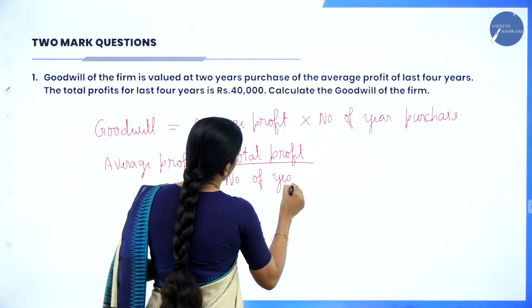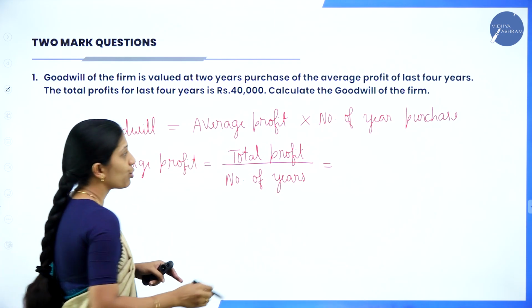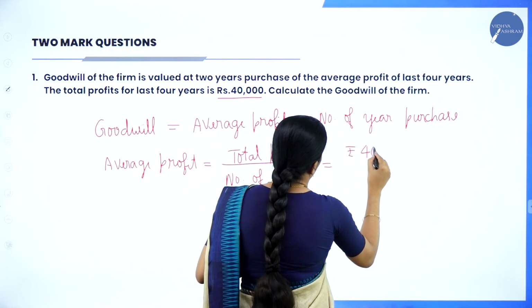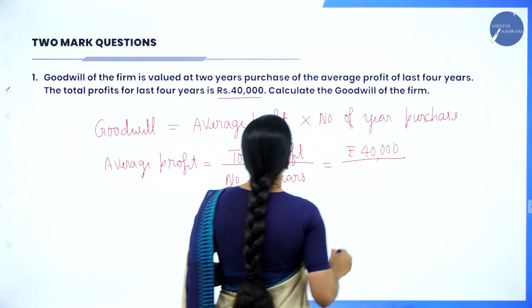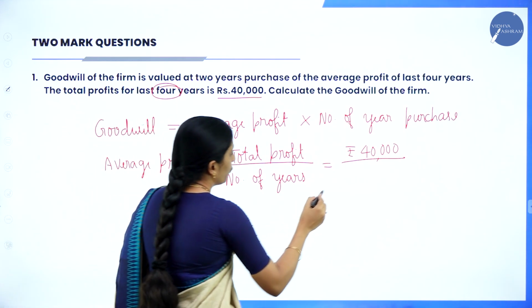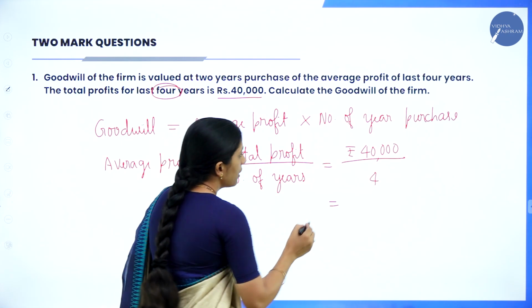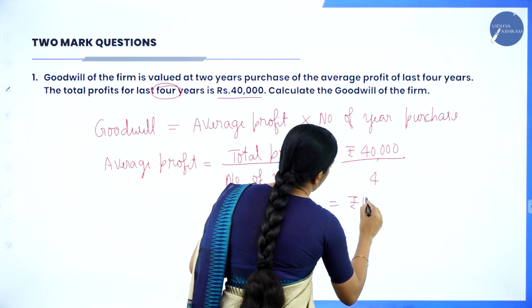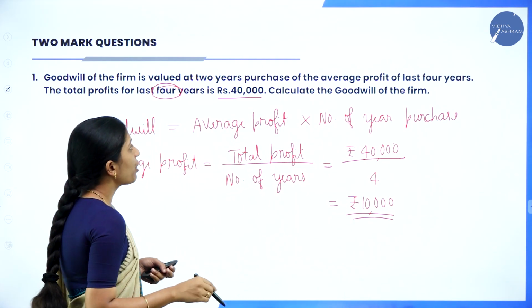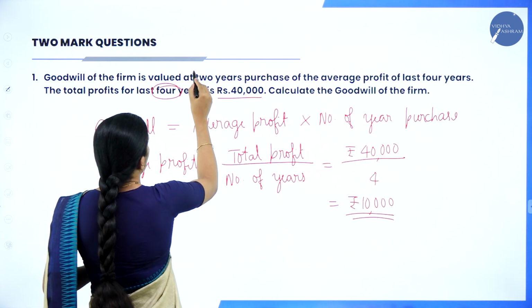Now, how much is the total profit? They have given total profit of the past 4 years, 40,000. So total profit is 40,000 divided by how many years they have given? This is of the last 4 years, so divided by 4. So this would be how much? 40,000 divided by 4, that is rupees 10,000. Now we know the average profit. Number of years purchase they have given, that is 2-year purchase.